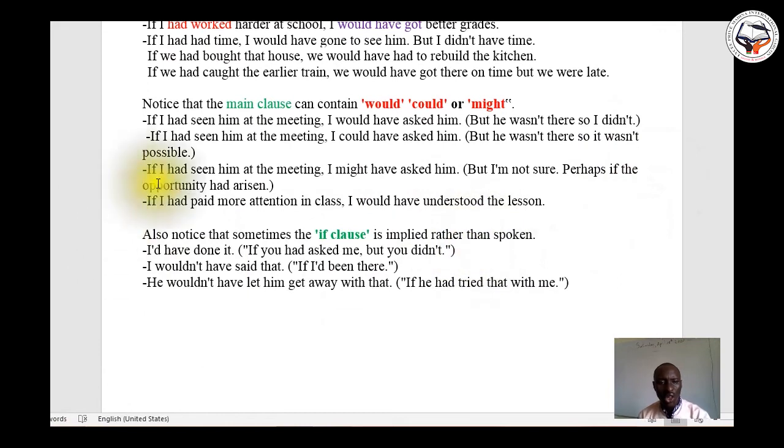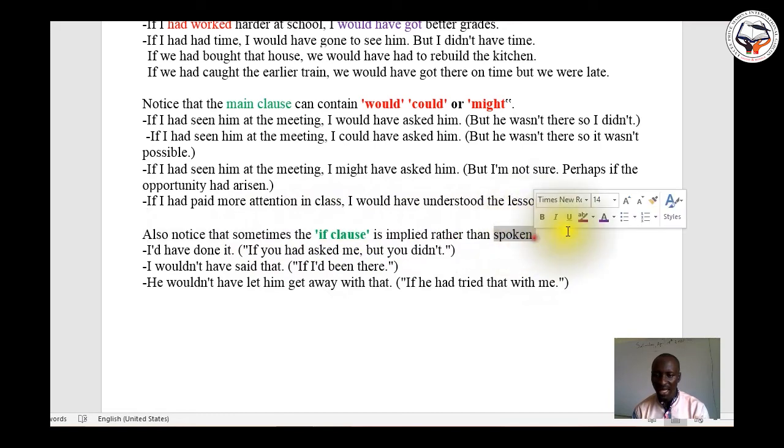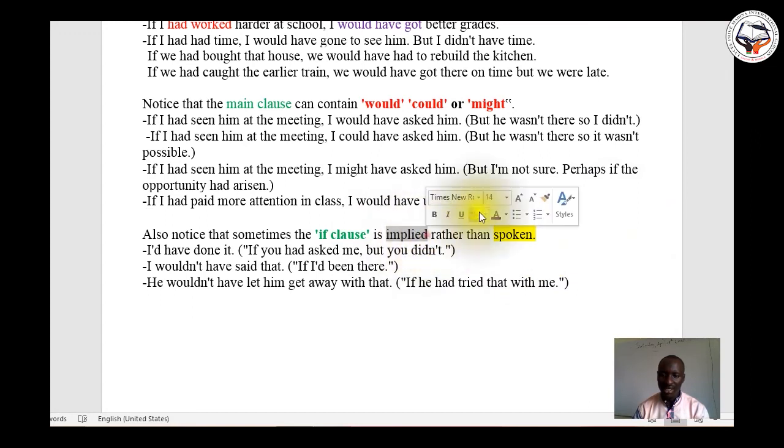Alright. Also, to finish the conditional third form, notice that sometimes the if clause is implied rather than spoken. You have to keep it in mind. Sometimes it is implied rather than spoken.